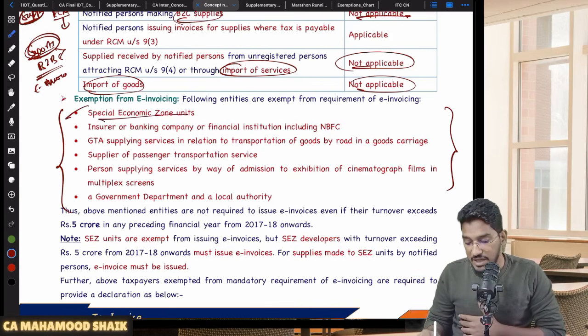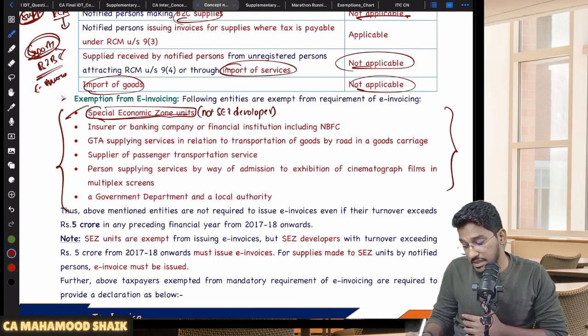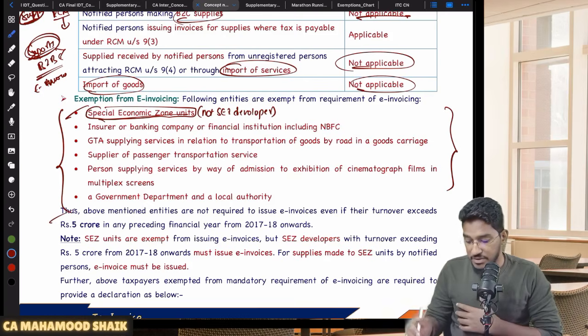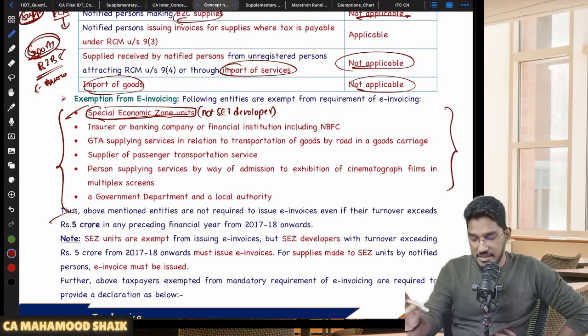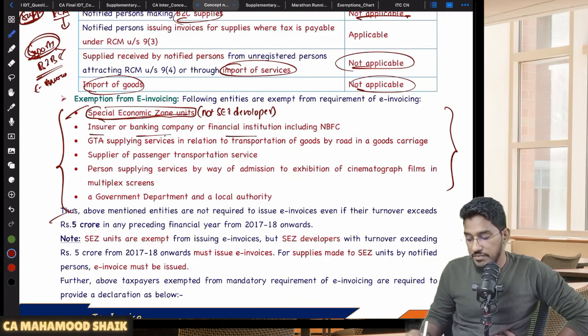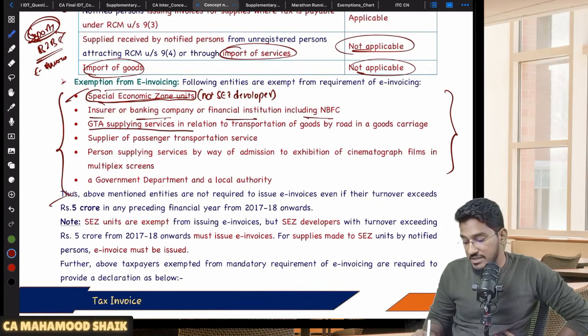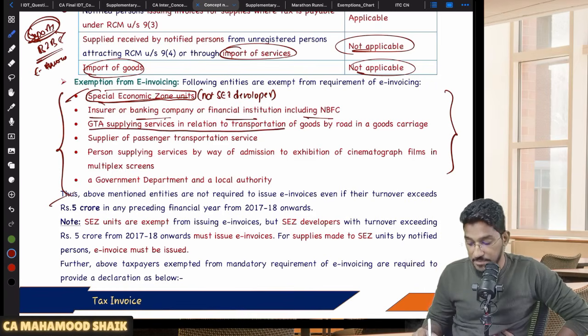This list you have to remember: SEZ units. And one more important point, exemption is there only for SEZ units, not for SEZ developer. For SEZ developer, will e-invoicing be applicable? Yes. Very important, you have to remember, only SEZ units are exempted from e-invoicing, not SEZ developer. Insurer, banking company, financial institution including NBFC, they are not required to generate the e-invoice even if their aggregate turnover has exceeded 5 crore. GTA supplying services in relation to transportation of goods, GTA service provider is also not required to generate the e-invoice.